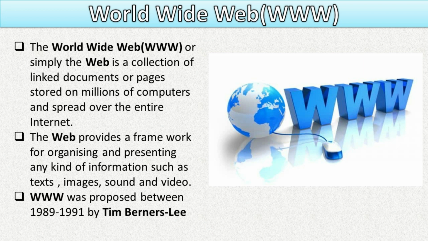So we know that the information on the internet is stored in the form of electronic document or web pages, and these millions of electronic documents are linked with each other and stored on a computer on the internet, which is known as server. These electronic documents contain information which is in the form of text, images, sounds and videos.